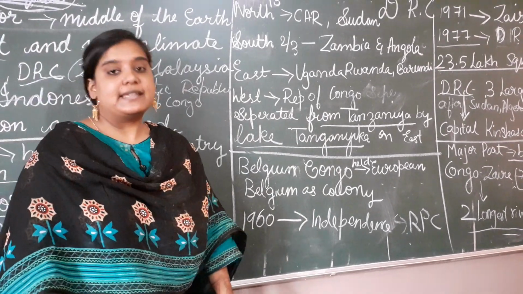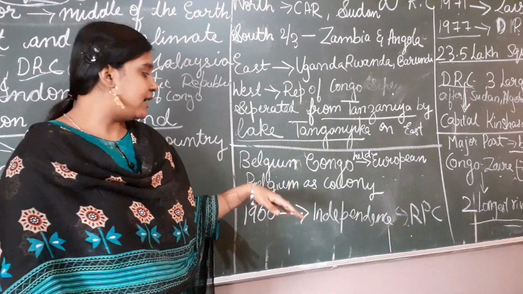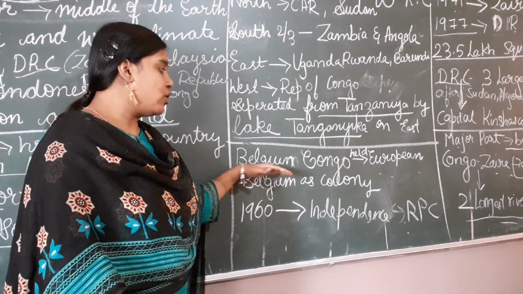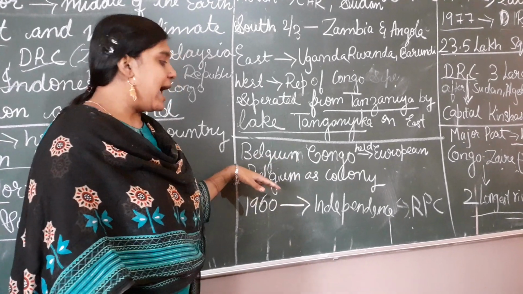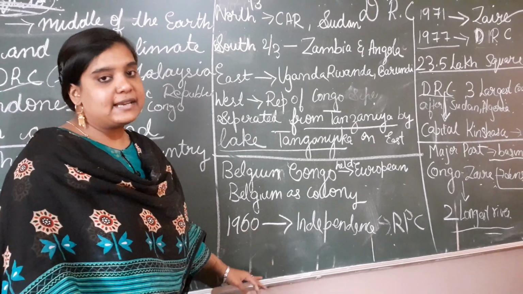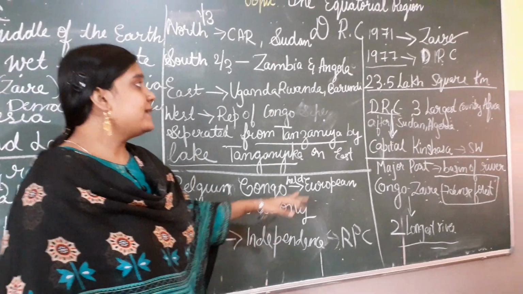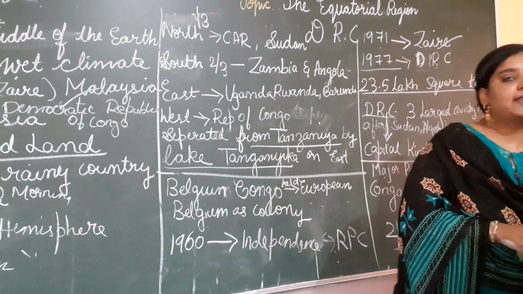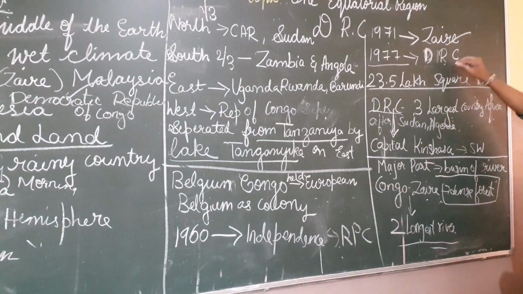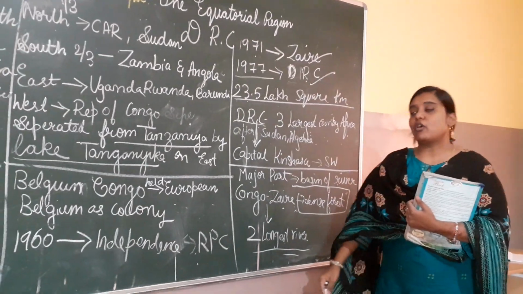Now, if we come to the history of DRC, it was first held by a European country as the Belgian Congo, with Belgium as its colonial headquarters. Then in 1960 they gained independence and renamed it the Republic of Congo. Then in 1971 once again they renamed it Zaire. Then in 1977 they renamed it once again as DRC, that is, the Democratic Republic of Congo.